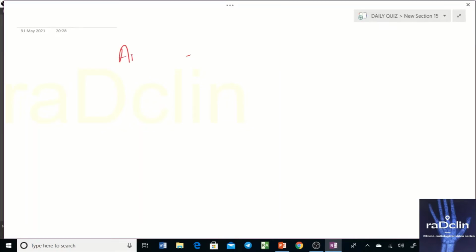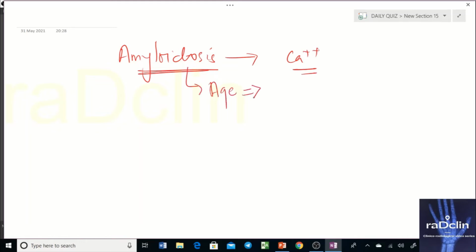Amyloidosis can also give rise to multifocal calcium deposition. But an important point is that the patient's age will be a little bit older. If you have similar imaging findings on the chest X-ray or CT scan given in the question, on the amyloidosis side also the patient's age will be a little older, around 50 onwards.